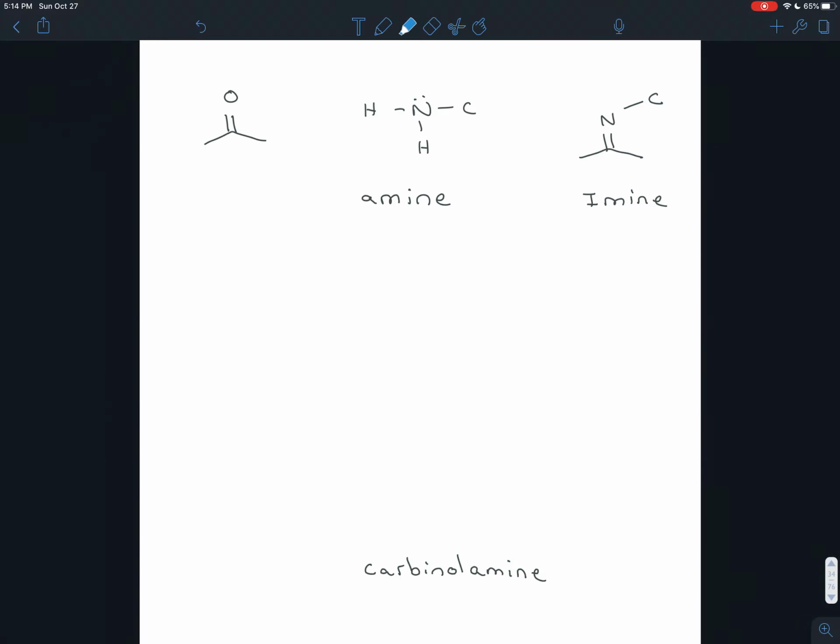And you'll see why that makes some sense when we draw it out. Now notice how the molecule is changing overall. You're taking 2 bonds to oxygen and replacing it with 2 bonds to a nitrogen. What would be in between that? Well, you'd remove one of the bonds to the oxygen, the other one would still be there, and you'd add one of the bonds to the nitrogen, and the other one wouldn't be there yet. Now in this case, the oxygen is going to end up being a hydrogen, and we saw this.